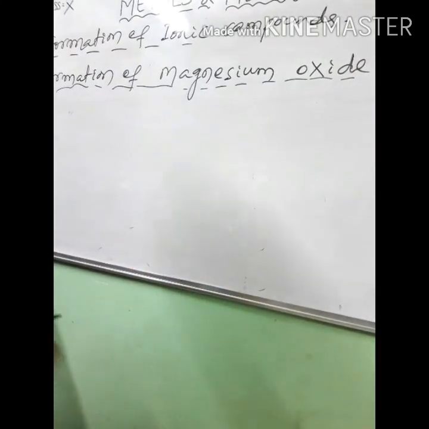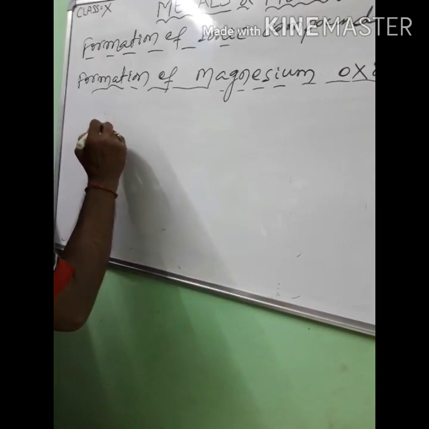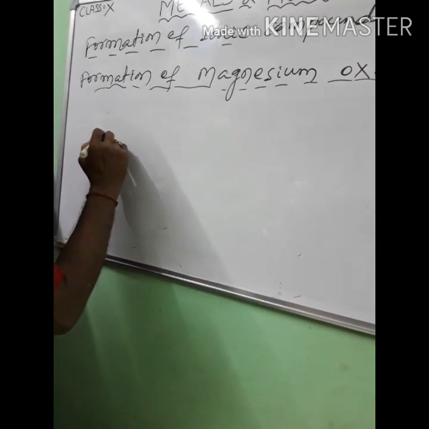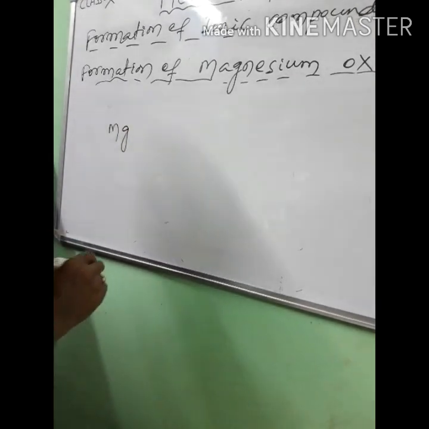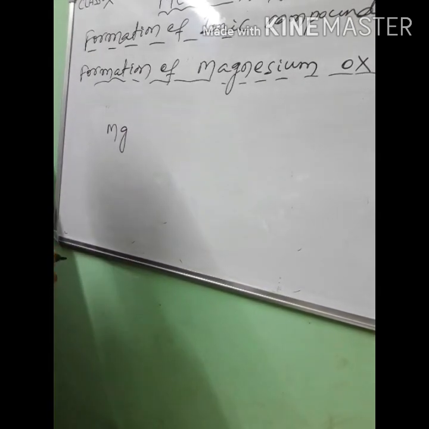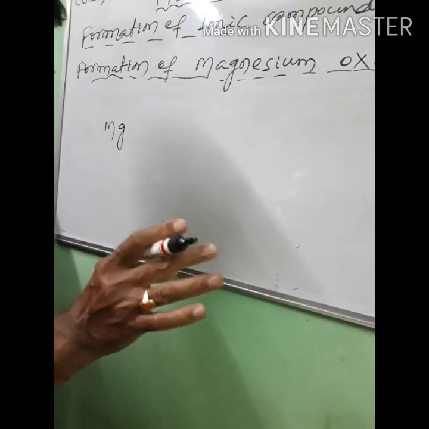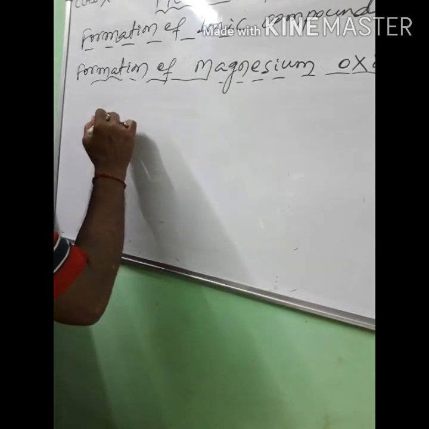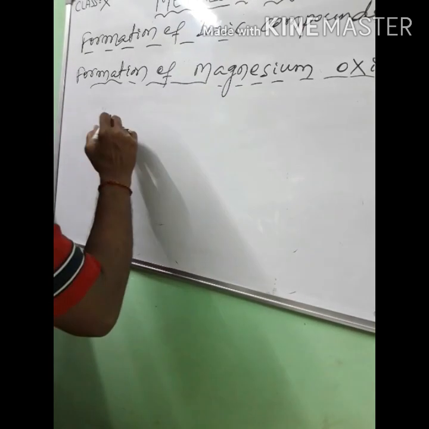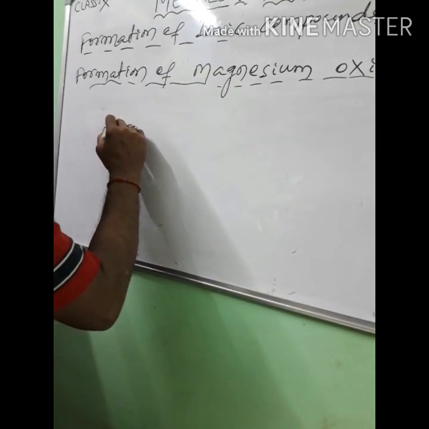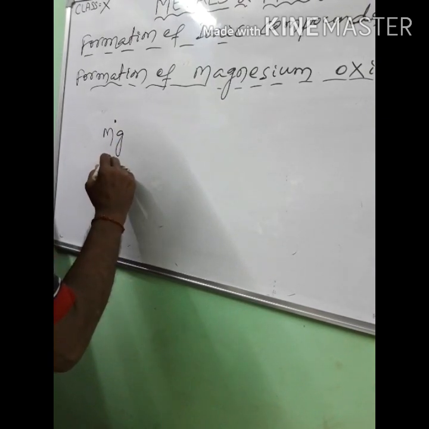So Mg, magnesium. Clear? The valence electron for magnesium is 2, because the atomic number is 12, electronic configuration 2, 8, 2. So the valence electron of magnesium is 2. Here 1, here 1, 2.